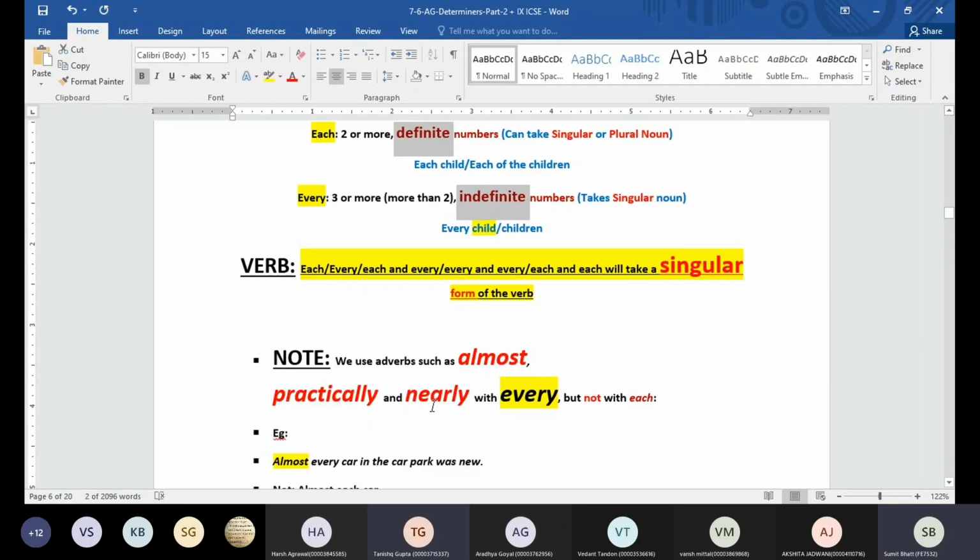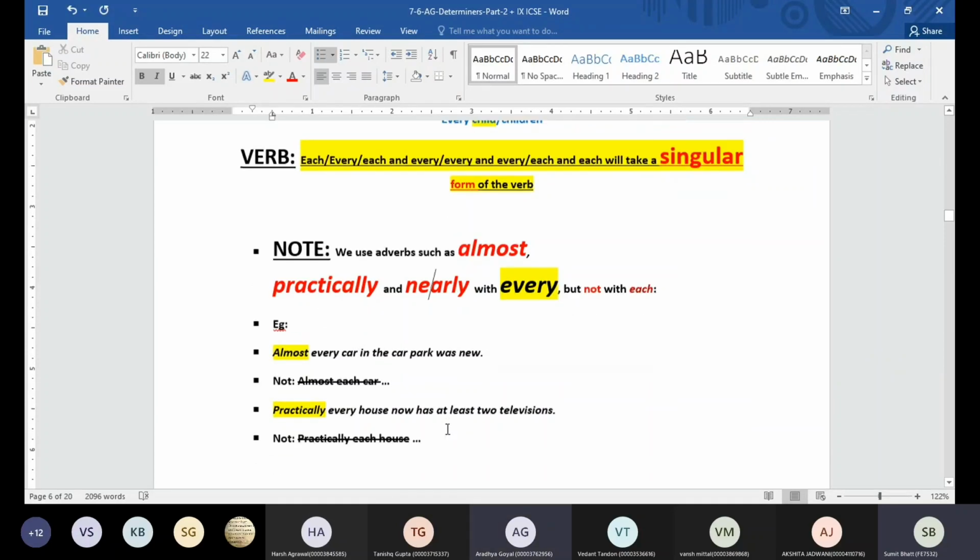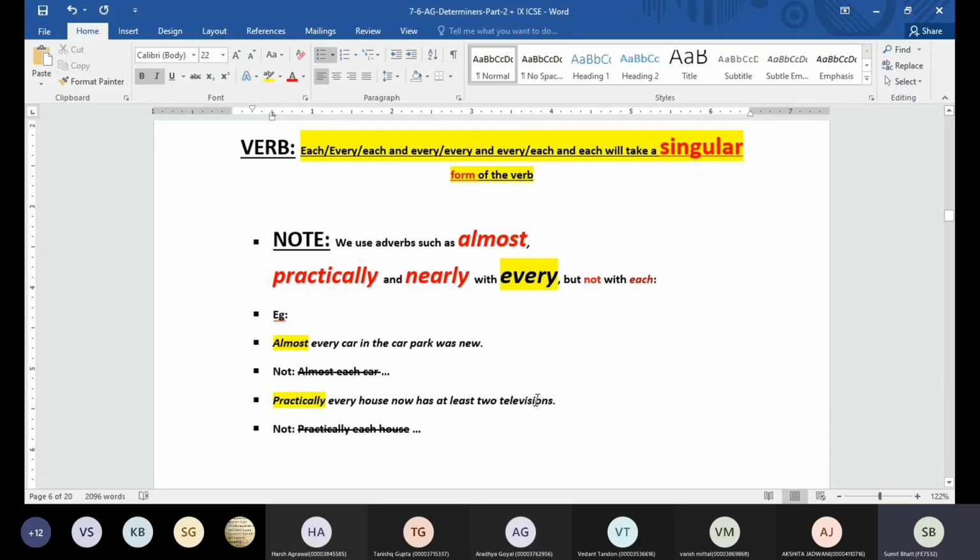When I use these words, almost, practically, nearly, I'm giving a guess, a rough idea. So I'm saying that I'm talking about indefinite numbers. If you have a word like almost, practically, nearly, don't go for each. The sentence sounds perfect even if you use each, but it is grammatically incorrect. Like: almost dash car in the car park was new. If you get the option of each and every, each is going to be incorrect. We have to say almost every car in the car park was new. Practically every house now has at least two televisions, not practically each house. That's going to be incorrect.